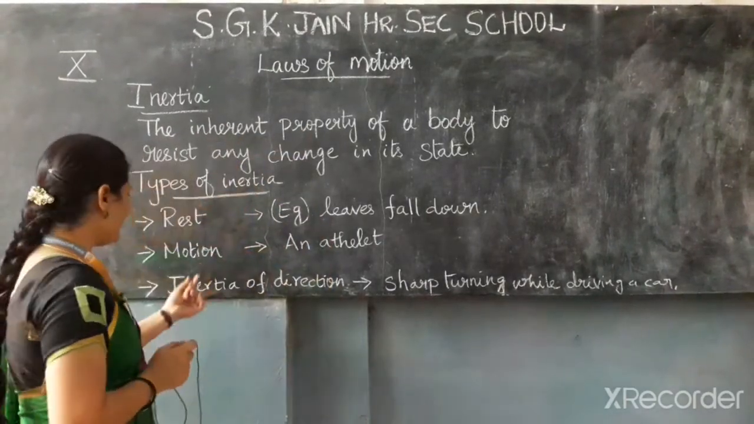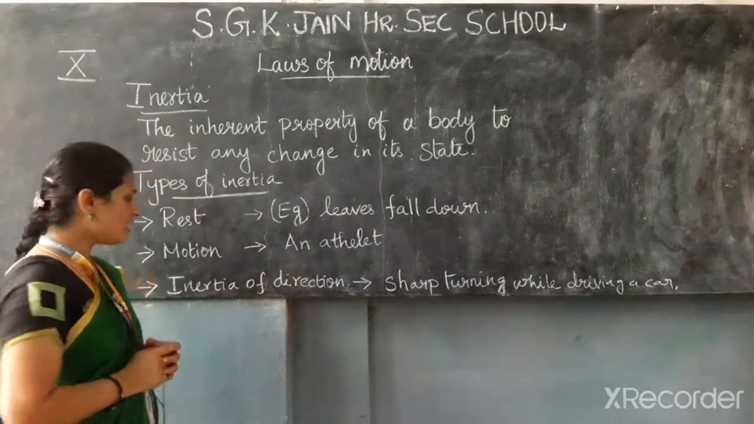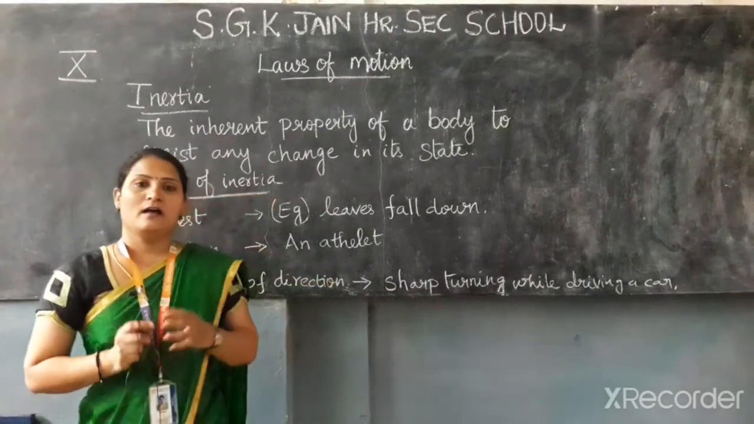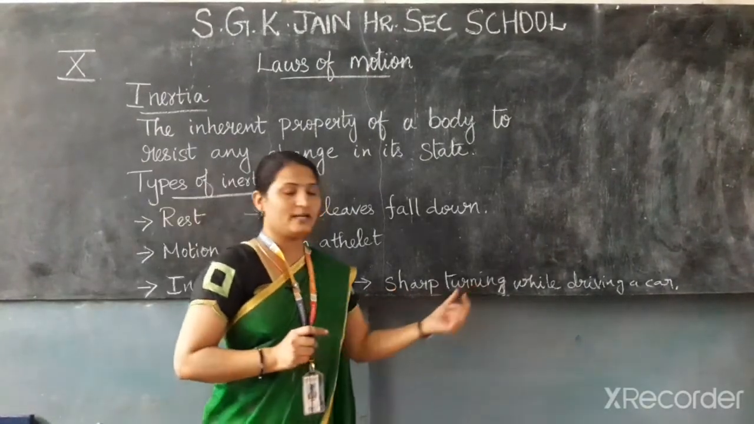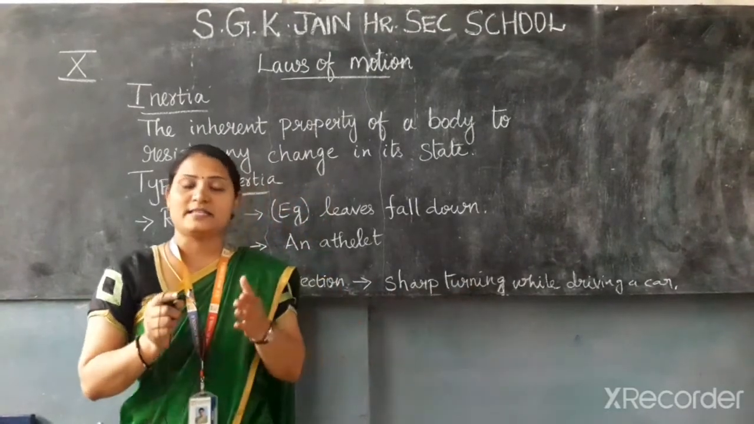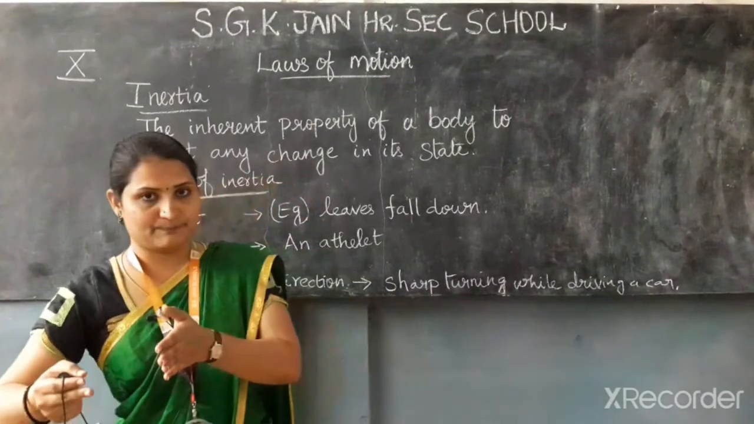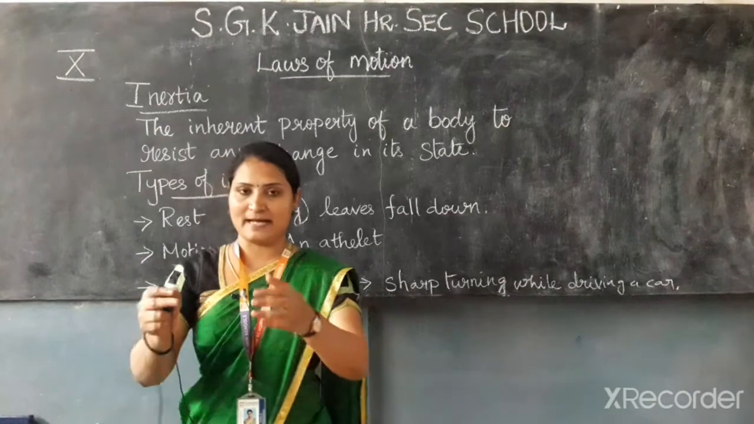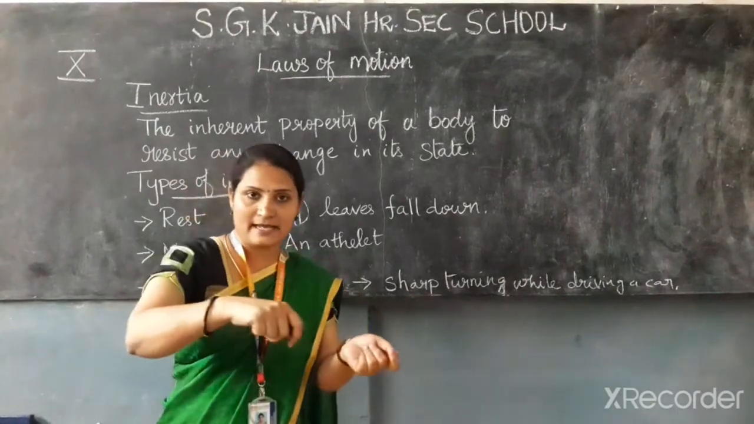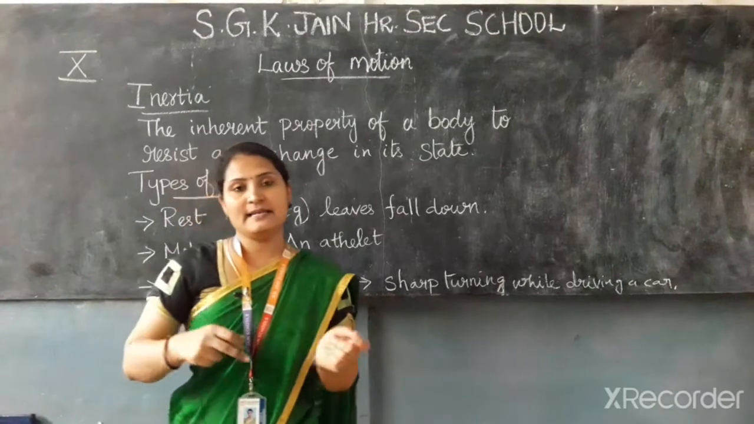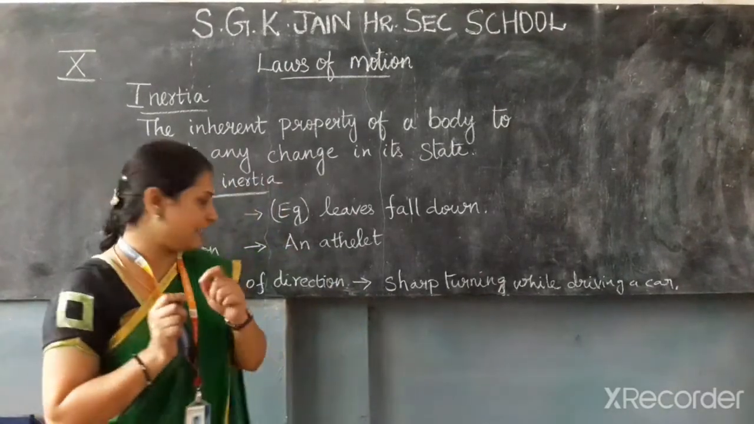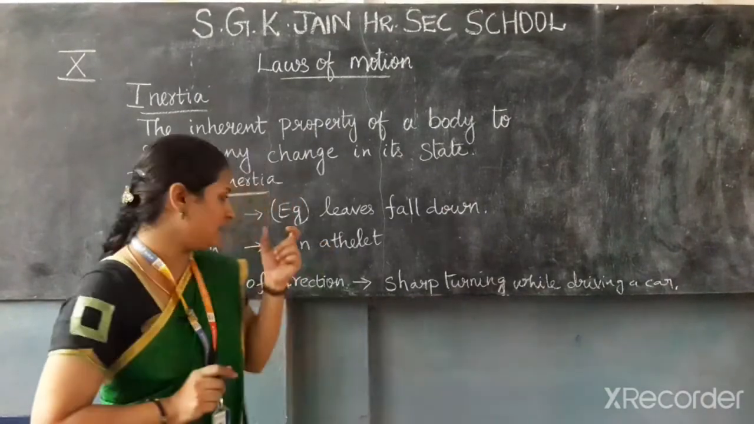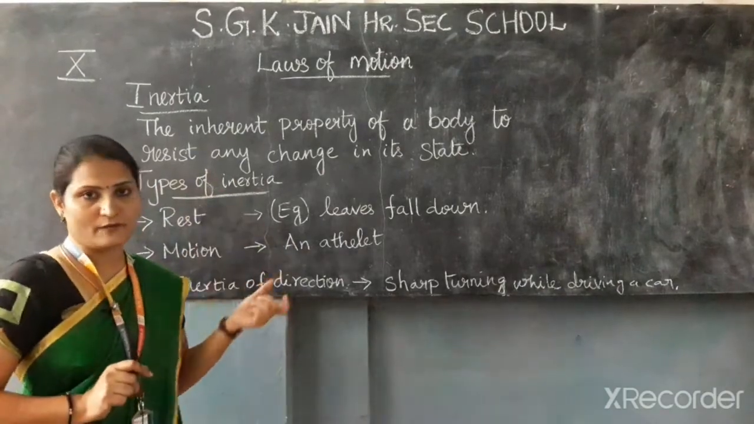Next is inertia of direction. Inertia of direction depends on the direction. When we take a sharp turn while driving a car, we tend to move sideways because our body tends to continue in the same direction. When we suddenly take a sharp turn in a car, our body leans sideways. So this is a good example of inertia of direction. I hope you understand inertia and the types of inertia.